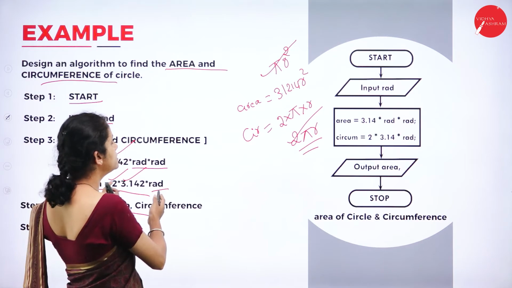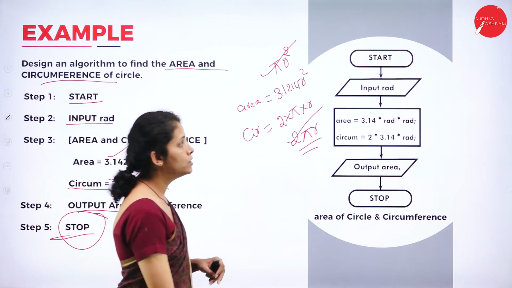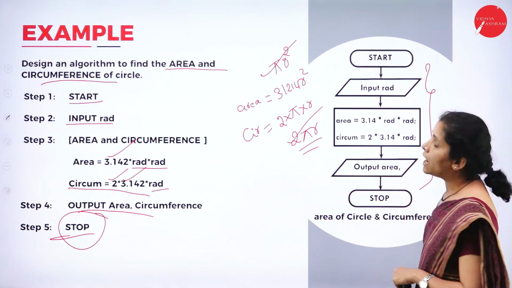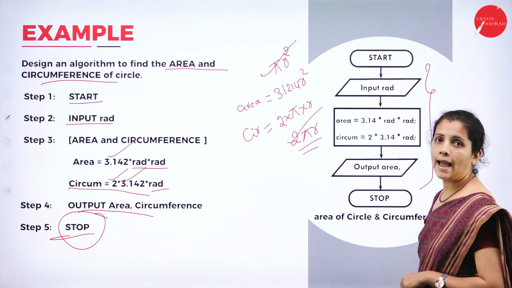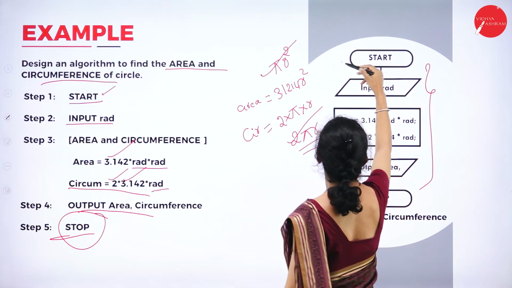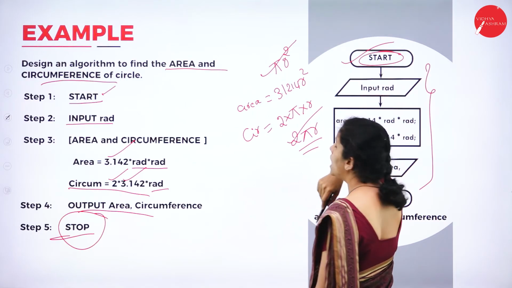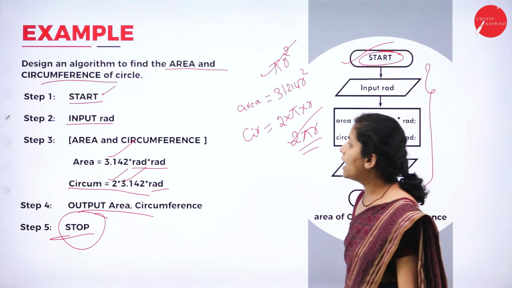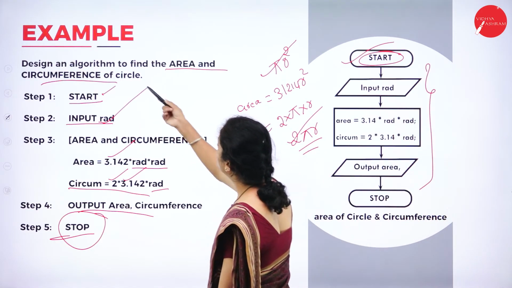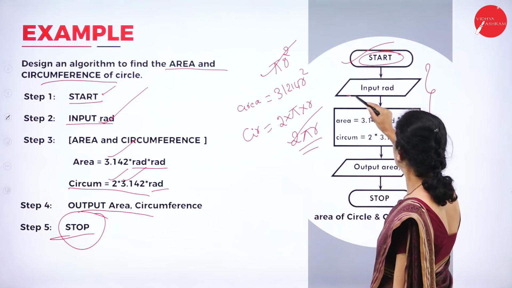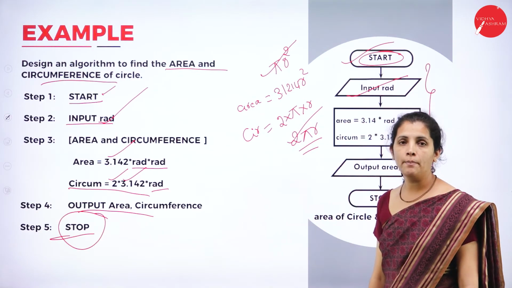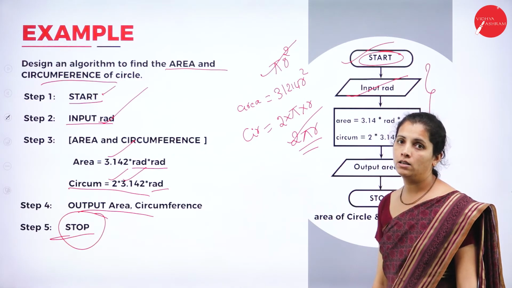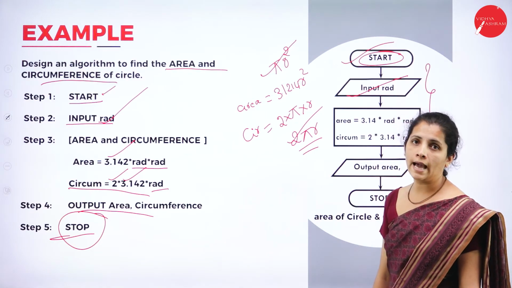Now, I want to convert this algorithm into a flowchart. This is nothing but the pictorial or graphical representation of an algorithm. So, here I'm going to write the word start inside the oval, and whatever input I want to read, I'm going to write within the parallelogram. After that, I'm going to have the rectangle to perform all the calculations.